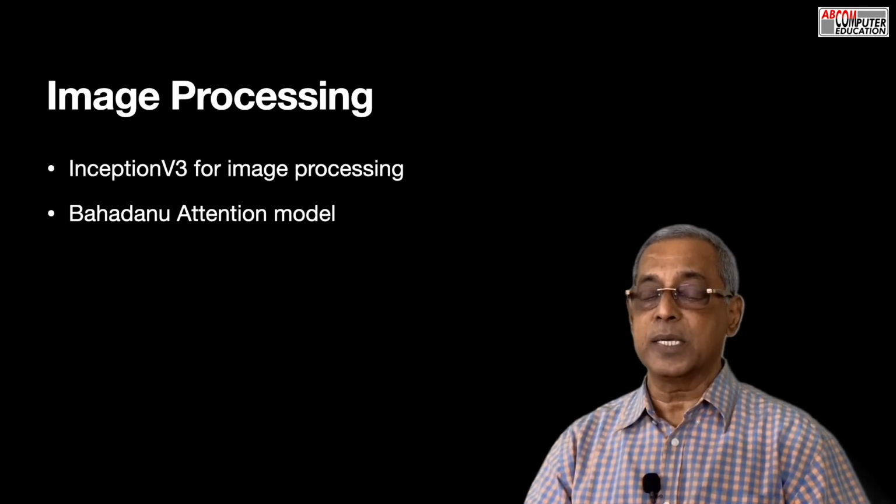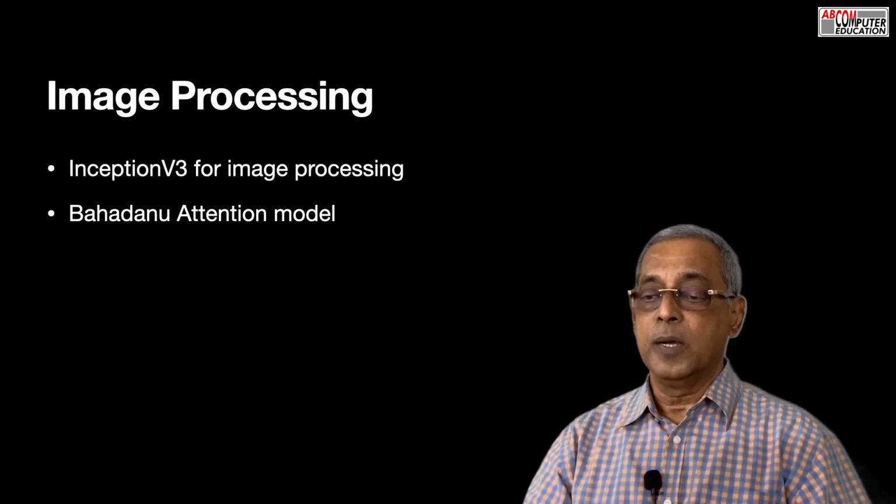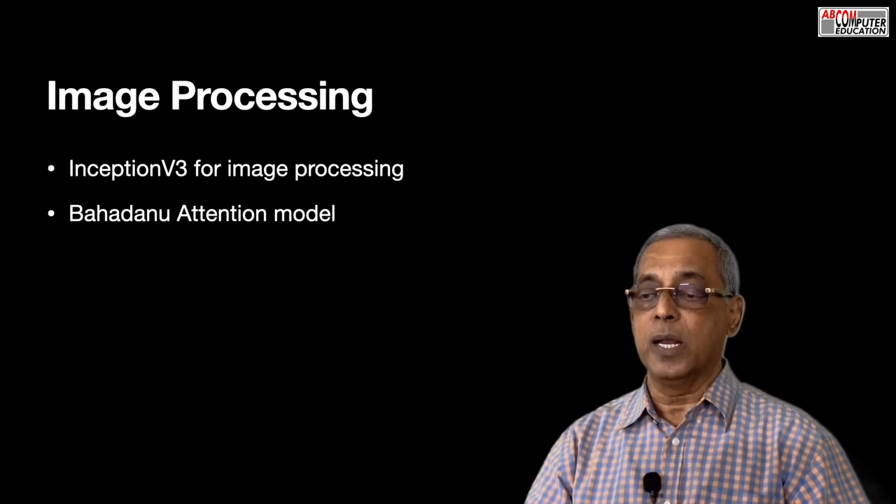The project uses a pre-trained model, Inception V3, for image processing. This is yet another practical use of transfer learning that you learned in chapter 4. It shows you how to create a decoder with Bahdanau attention. At the end, you will be able to use this model for captioning any image taken from the web.